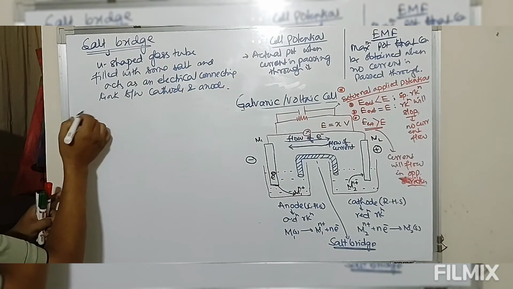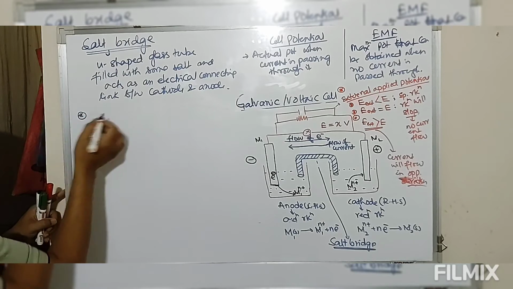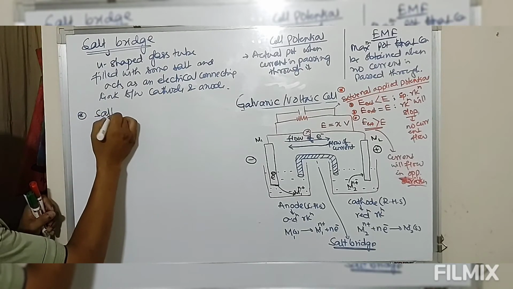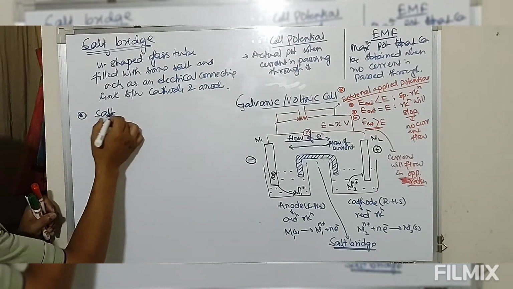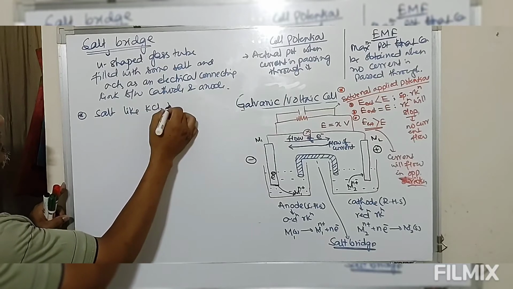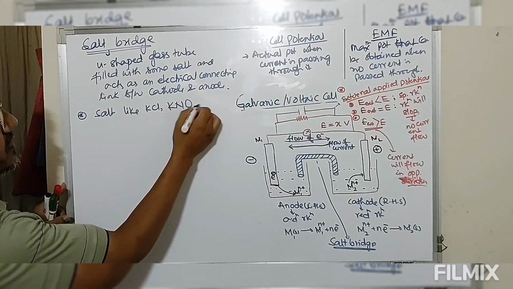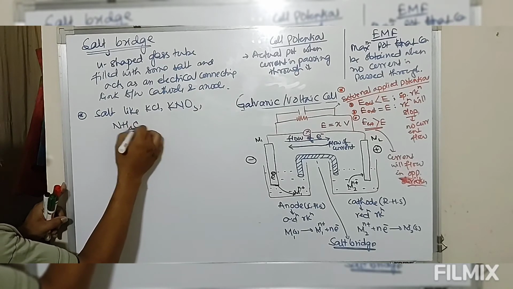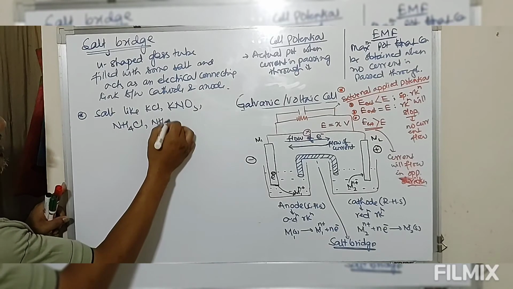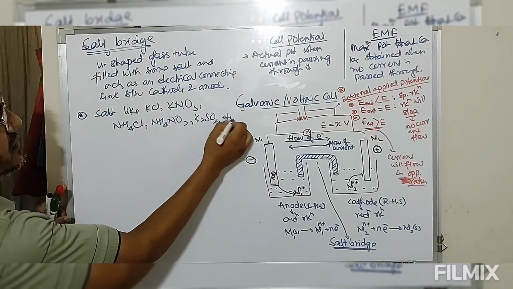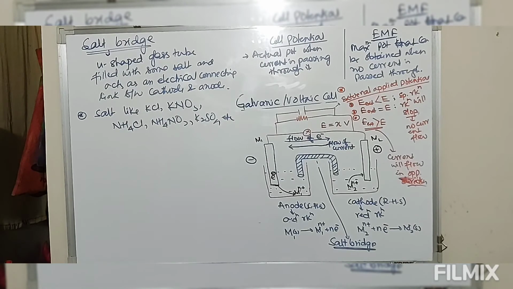Now look at this, which types of salts can be used here? Salts that could be used in salt bridge are salts like KCl, KNO3, ammonium chloride, ammonium nitrate, K2SO4, etc. So now look at this, some specific salts are to be used.